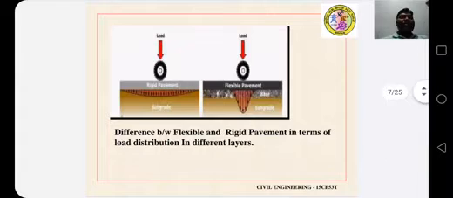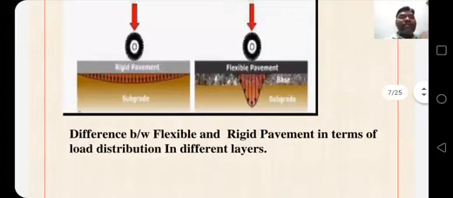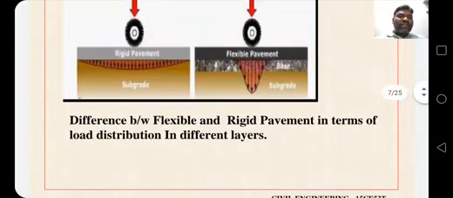This figure shows the difference between flexible and rigid pavement in terms of load distribution in different layers. This is rigid pavement, nothing but a concrete pavement. This is flexible pavement, a bitumen road. Subgrade action is uniformly distributed on concrete or rigid pavement. In flexible pavement, it is acting in only one direction.